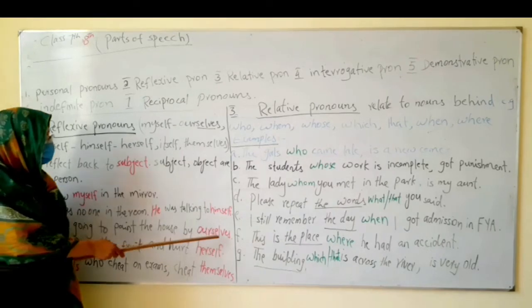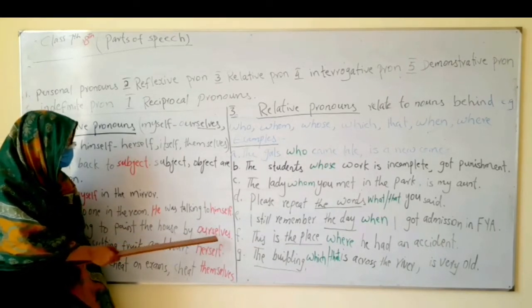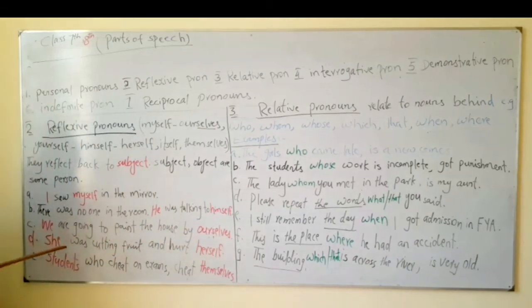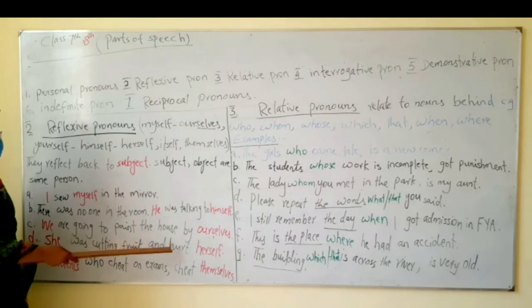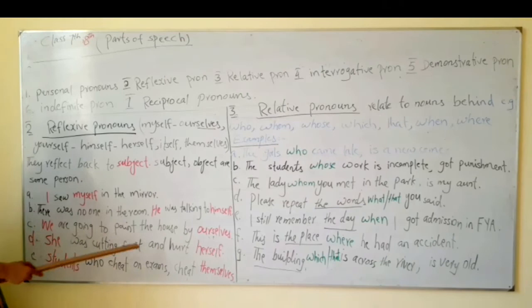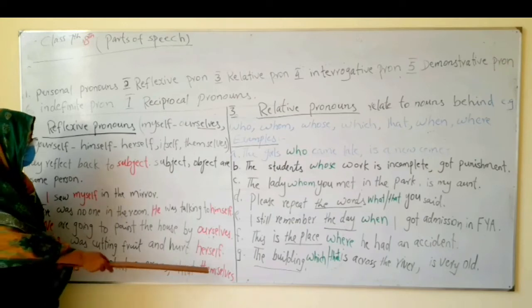Now see, if we write self here, that is wrong because our takes selves, not self. She was cutting fruit and hurt herself with a knife. She, herself. Students who cheat on exams cheat themselves.